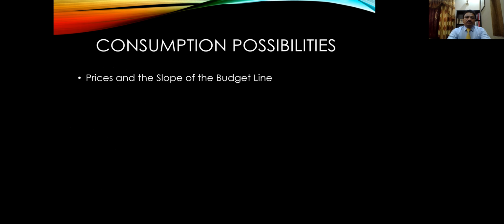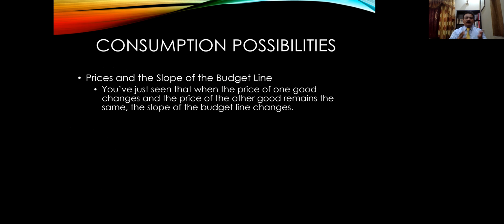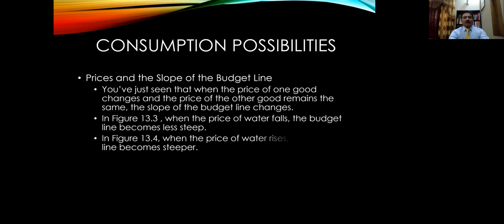So the prices and the slope of the budget line are interrelated. The slope of the budget line depends on the prices. You have just seen that when the price of one good changes, and the price of the other good remains the same and the budget is also the same, only the slope of the budget line changes. So we can say that the slope equals rise over run.